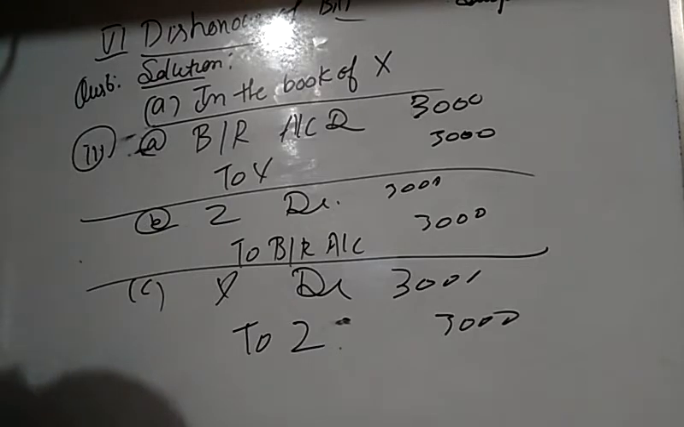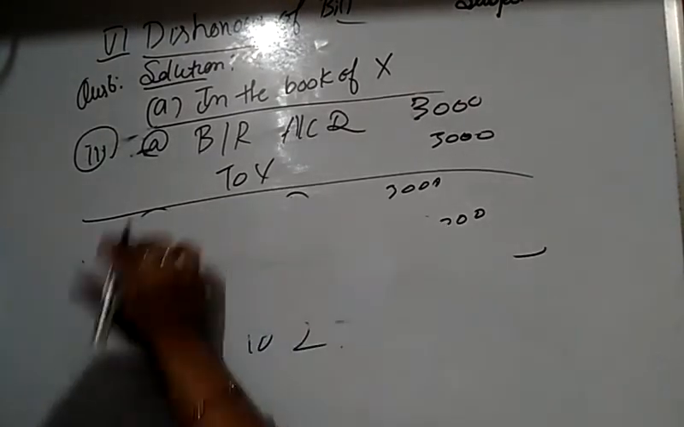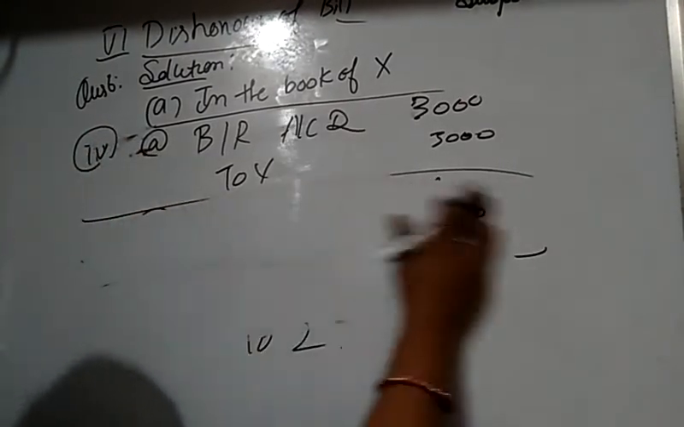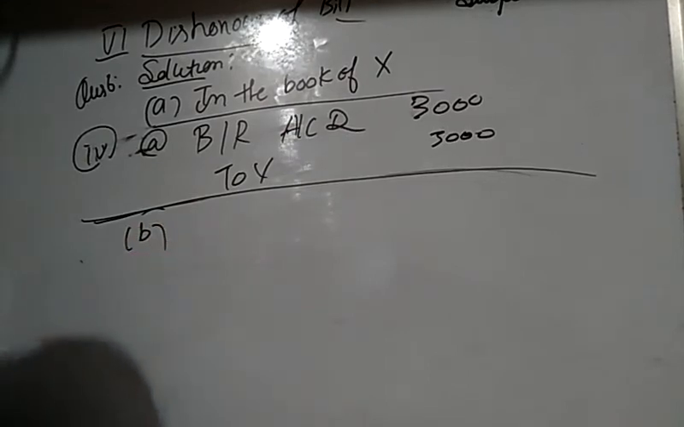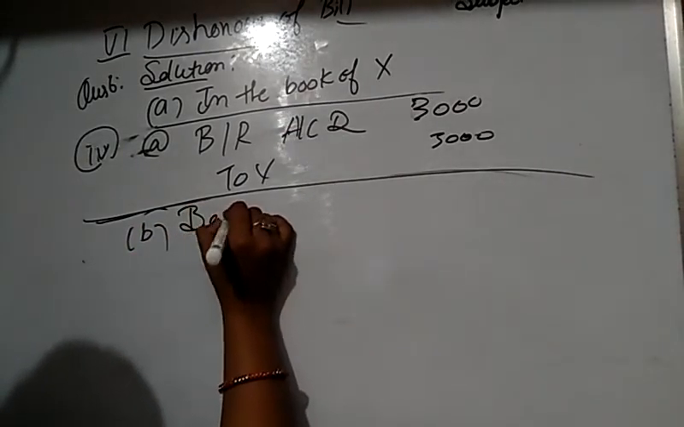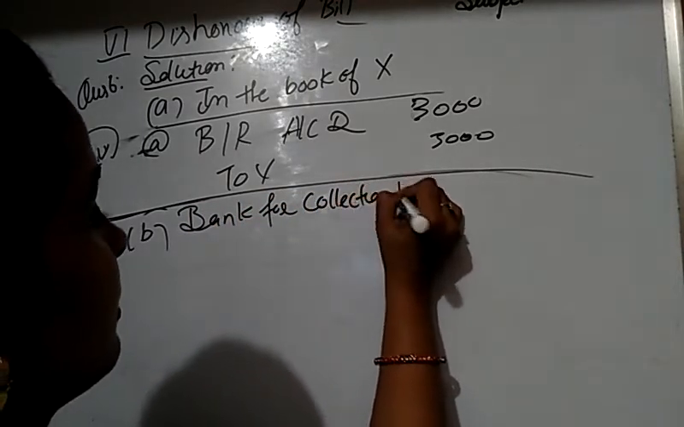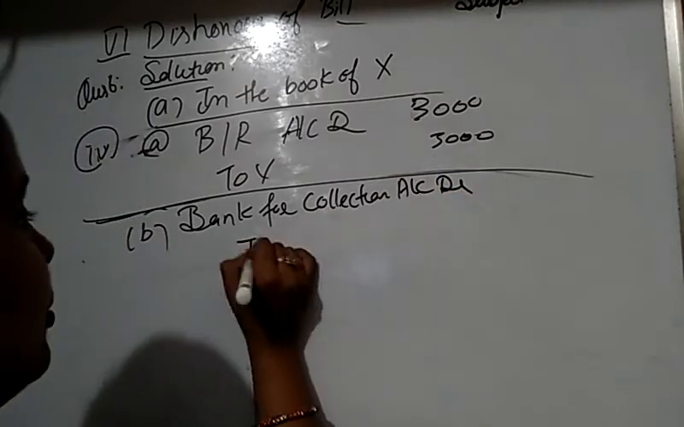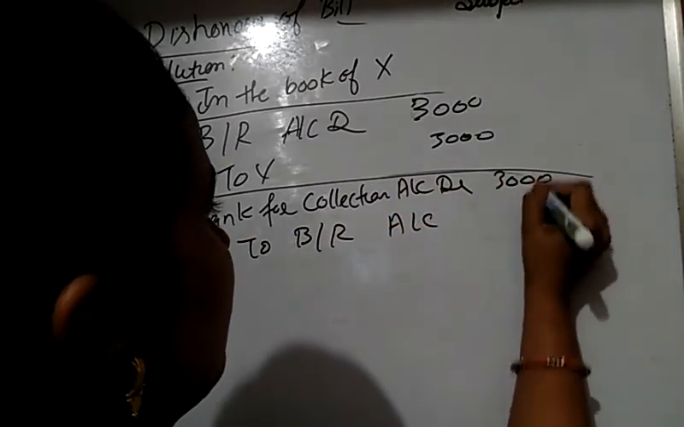Now the fourth, when the bill is sent to the bank for collection. At that time the first entry is the same, when the bill is accepted. The second entry is when the bill is sent to the bank: bank for collection account debit to bills receivable account, 3,000.